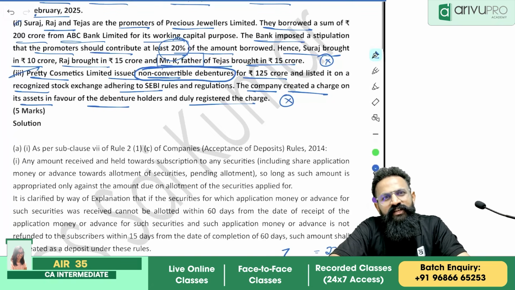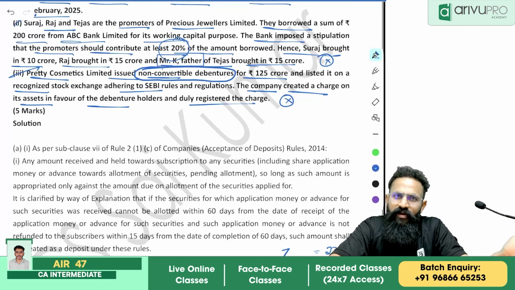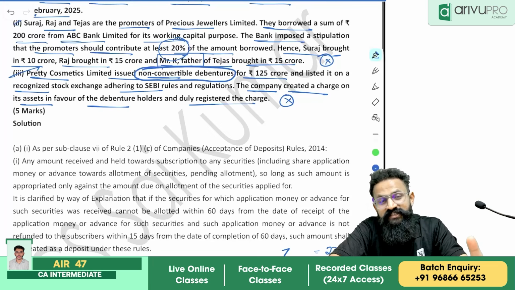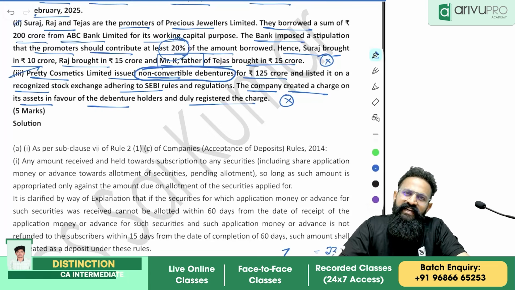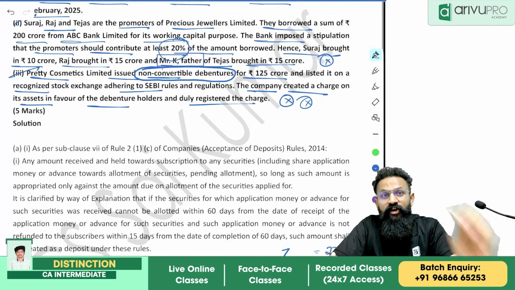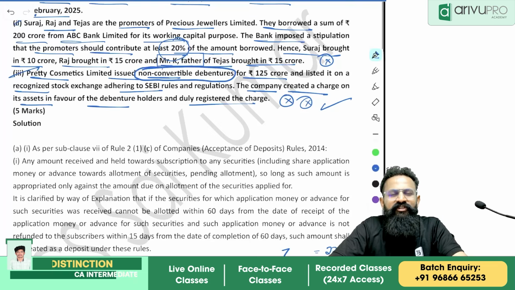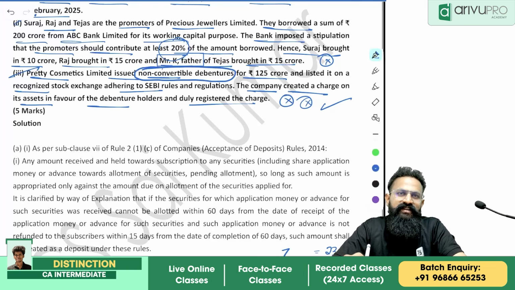Sir, what if it's a non-convertible debenture but not listed? You will treat it as, people, a deposit. Sir, what if it's a non-convertible debenture which is listed on stock exchange and which constitutes a charge? It is treated as deposit. It should be free from charges. There should not be any security created. So in the given case, you will treat it as a deposit because the charge is created.